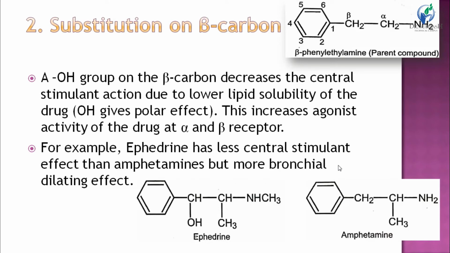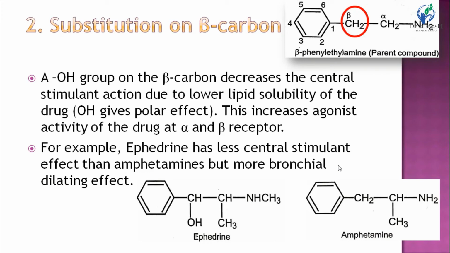Then the second site, which is substitution of beta carbon. We have seen substitutions in the phenyl ring. Now the second site is substitution of beta carbon. A hydroxyl group on beta carbon decreases CNS stimulant action because the hydroxyl group is a polar group and it lowers the lipid solubility of the drug. To give CNS action, the drug has to pass the blood-brain barrier, and the blood-brain barrier is lipidic in nature. So the drug must be lipophilic to cross the blood-brain barrier.